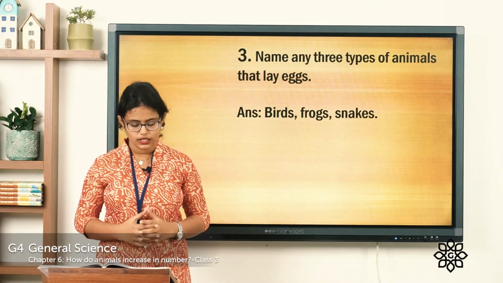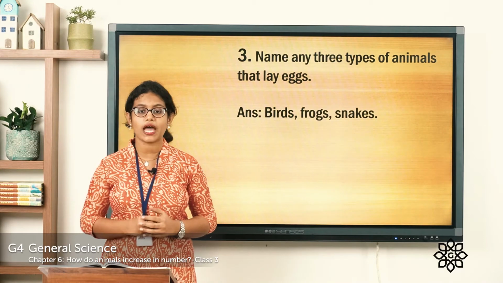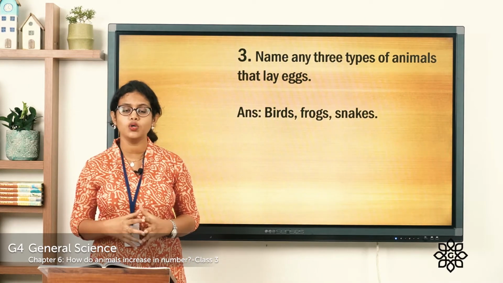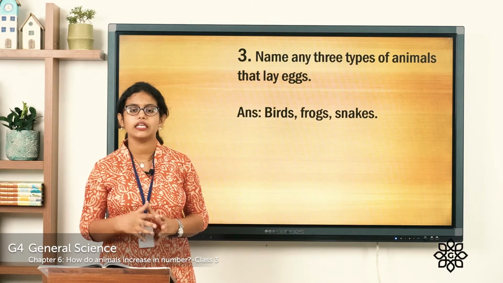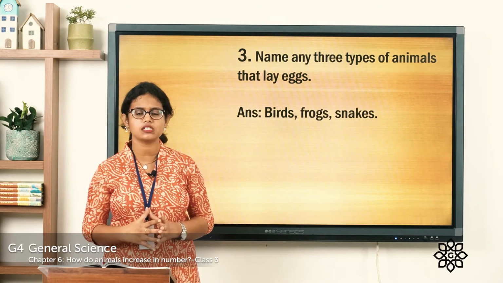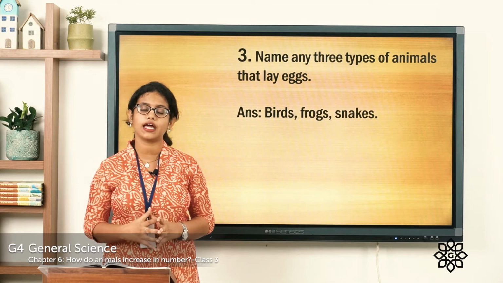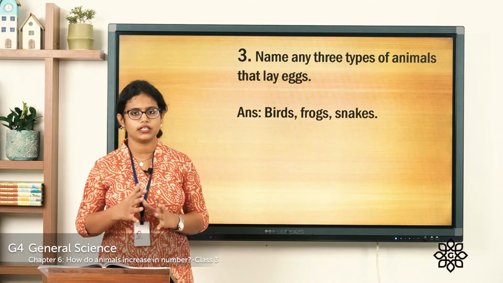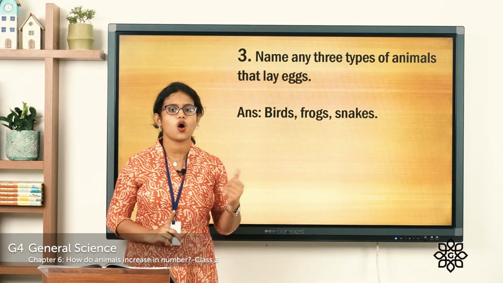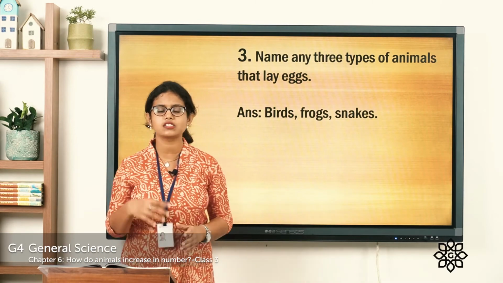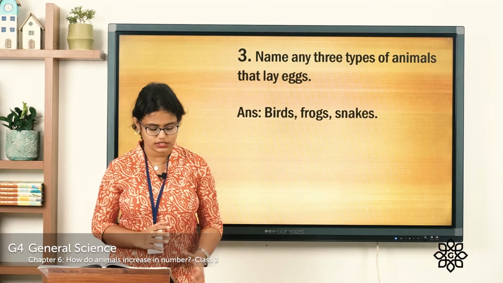The third one, name any 3 types of animals that lay eggs. We all know there are many examples of egg-laying animals, and you can write any 3 animals that lay eggs to produce their young ones. So you can write birds, frogs, snakes. All these animals lay eggs to produce their young ones.